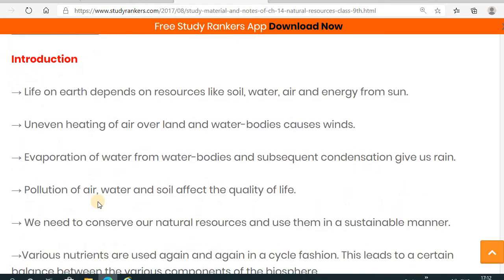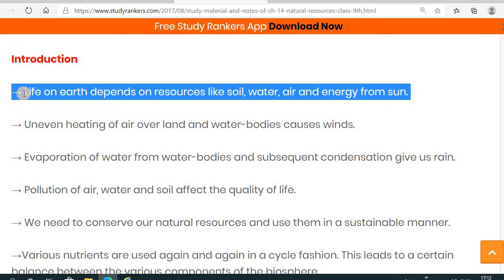Now let's move further. Start with the introduction part. Life on the earth depends on the resources, resources like soil, water, air and energy from the sun.